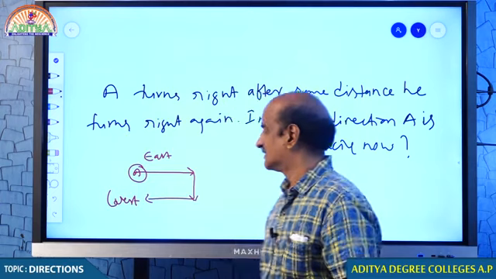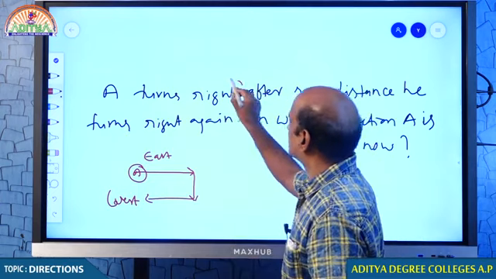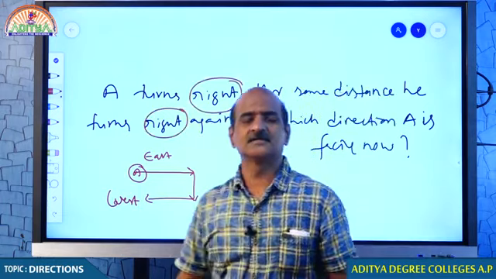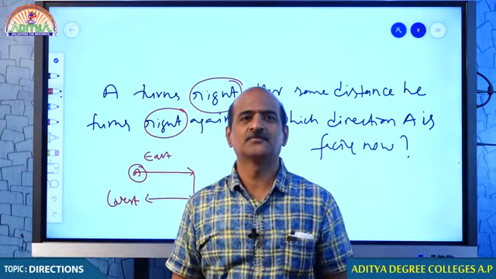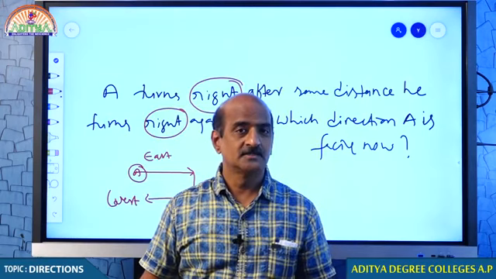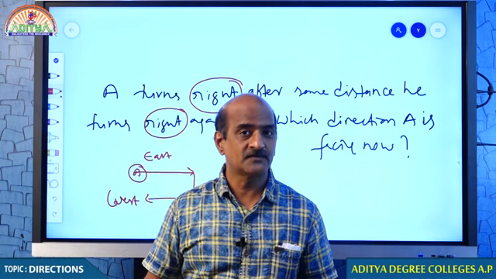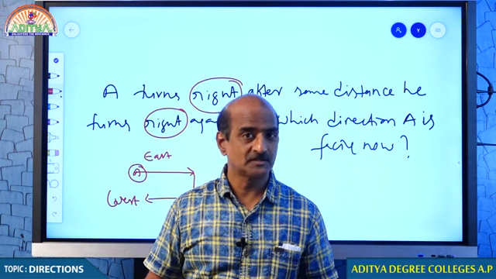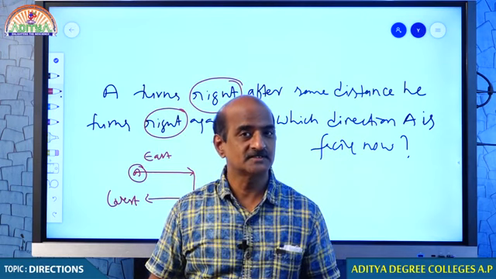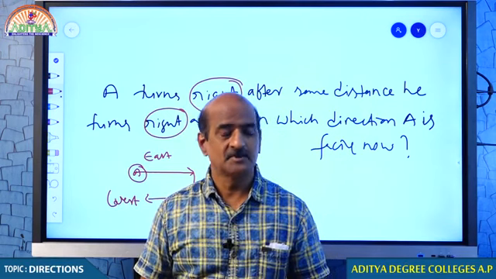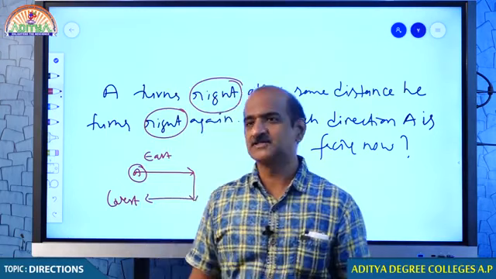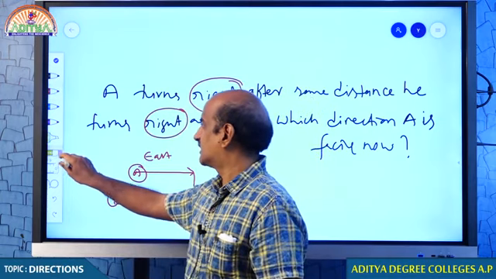But one thing I can tell you: if a person turns right and right, he will be facing just opposite to the direction he was actually facing. Your answer is can't say because we never know which direction he was actually facing. Okay, students? I believe now you are confident enough.